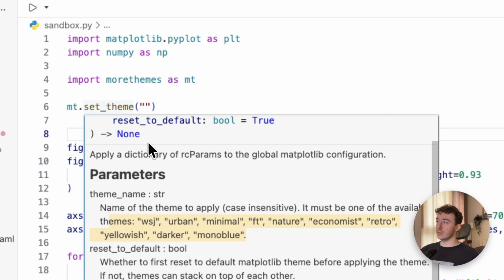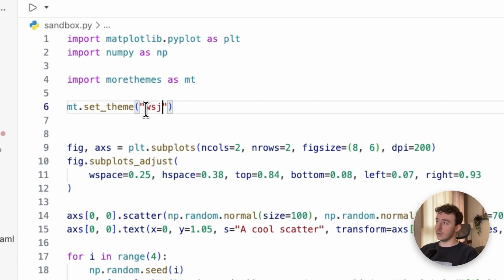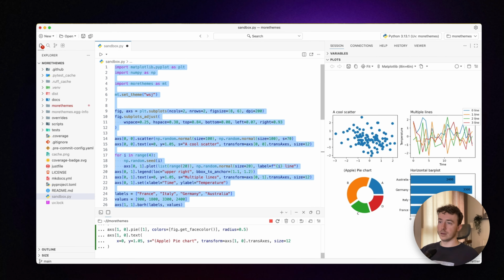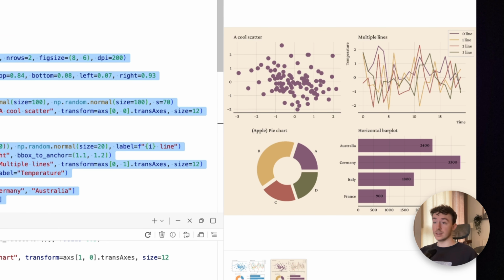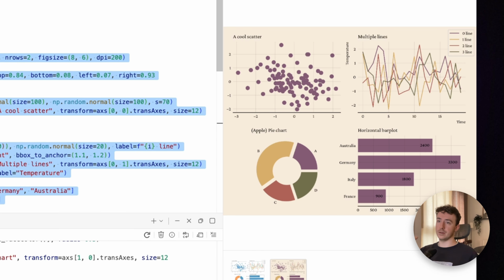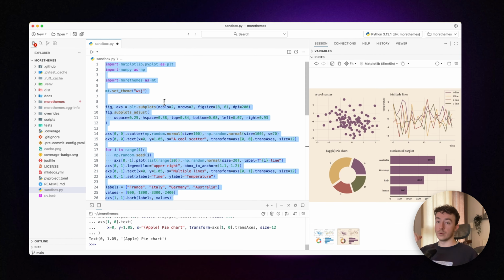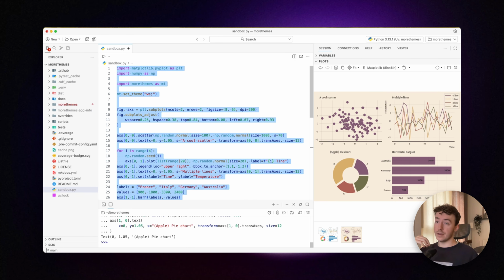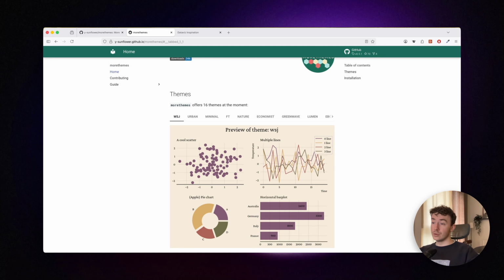Let's say I want to try the first one, which is Wall Street Journal, and if I run the same code again, you can see that the chart is now much better, and it's just a single line of code, which means this is basically a very low effort to make your chart much better. And the good thing with having just one line of code is that it makes it very easy to try different themes and see how it renders on your actual chart.